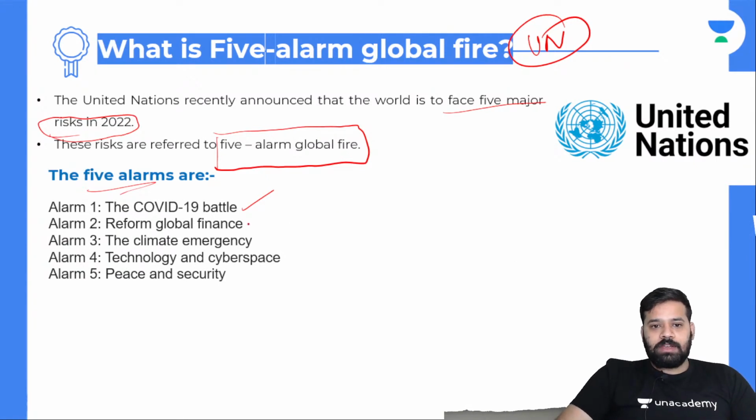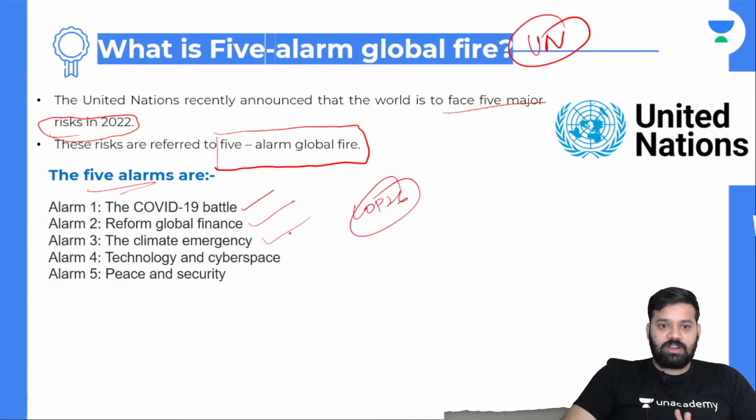And reform global finance: because of COVID, there is a global recession happening. So global finance reforms are required. And climate emergency. Recently Conference of Parties 26 that was held in Glasgow also stressed on climate emergency, which is the need of the moment. And we also see that because of climate change, Indonesia is changing its capital from Jakarta to Nusantara.